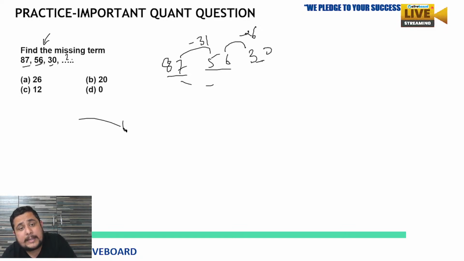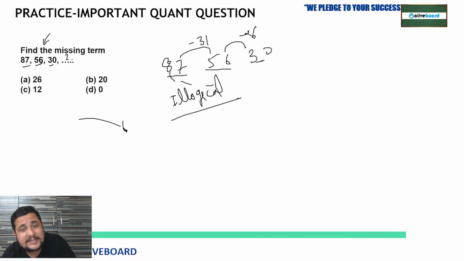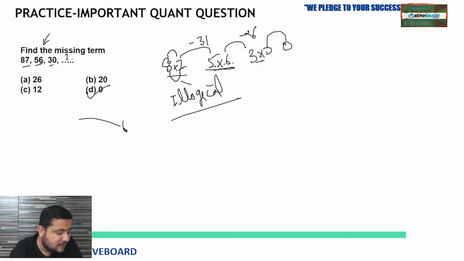So we will go for an illogical pattern. What illogical pattern? We'll go for the digit concept. We'll check the first number's digits, 8 and 7. Can we get 56? Yes, just by multiplying: 8 multiplied by 7 is 56. Now multiply the digits of 56, 5 and 6: 5 into 6 is 30. Now the next number will be 3 multiplied by 0, which means 0, which is available in option D. So that will be the correct answer.